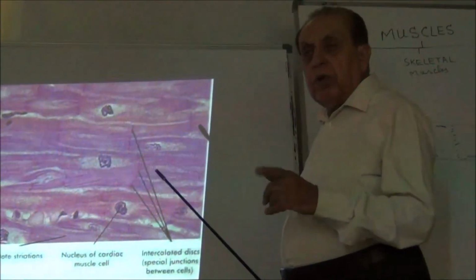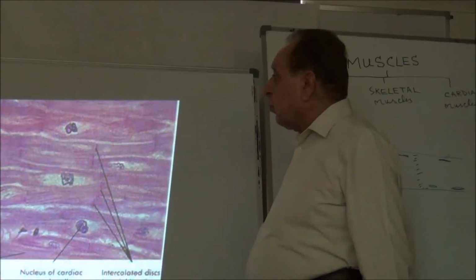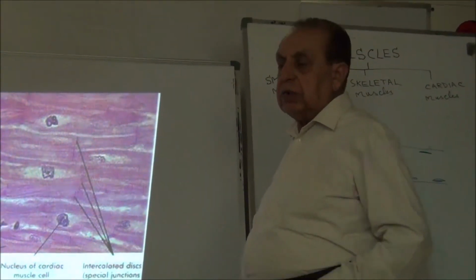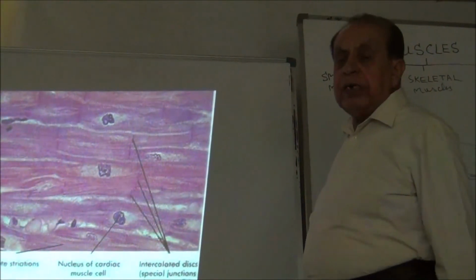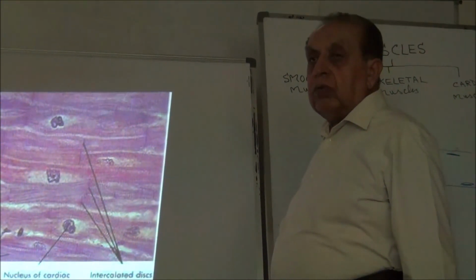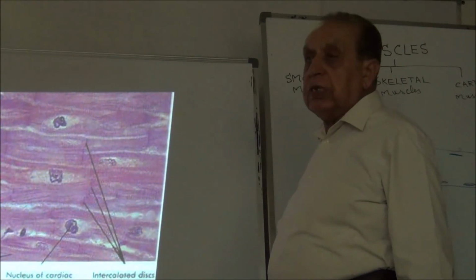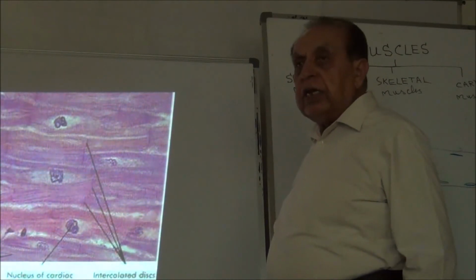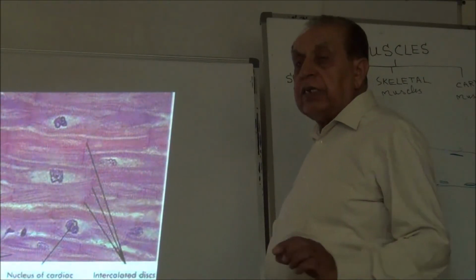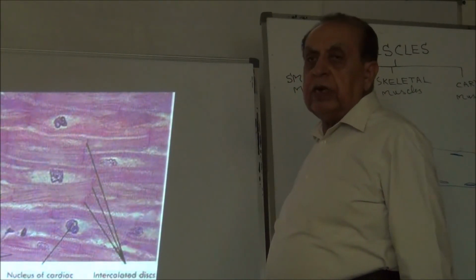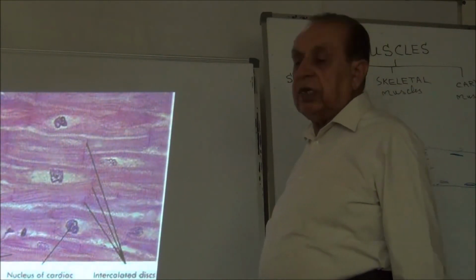Now, briefly about the identification points. Identification points of smooth muscle fibers: the first identification point is that it has no cross striations. The second identification point is flattened cells, tapering ends with a flattened nucleus in the center. These are two identification points of the smooth muscle fiber.